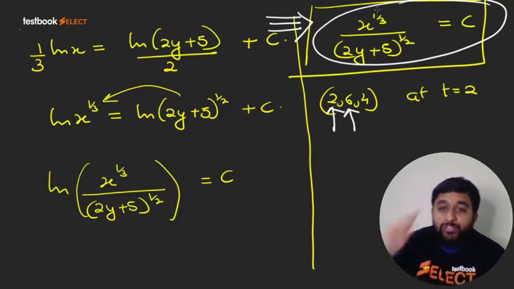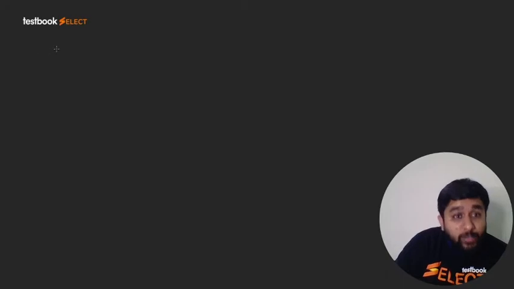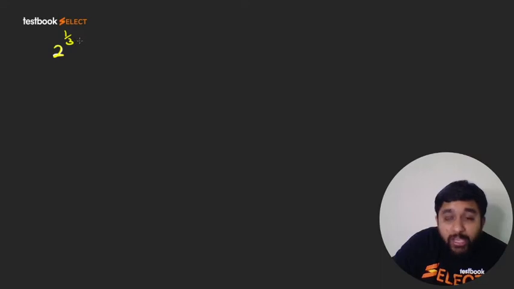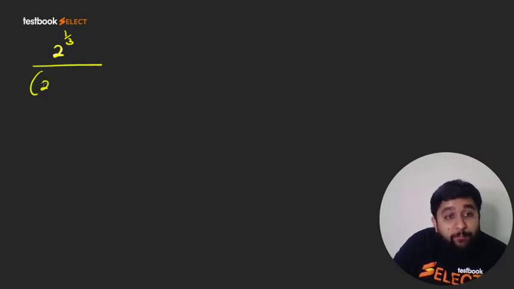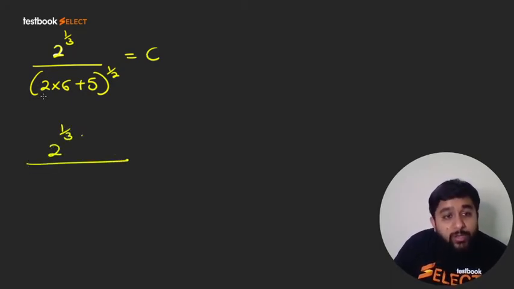So once you substitute it, I think you will have the cube root of x, that is 2 raised to power 1 by 3, upon the square root of 2y plus 5, so 2 into 6 plus 5, equal to the constant. So I think what is this, 2 into 6 is 12, 12 plus 5 is 17. So this will become 2 cube root upon the square root of 17. So this is the value of the constant.